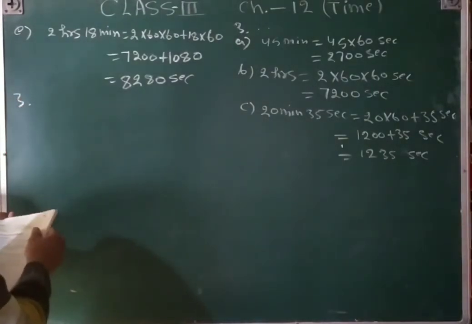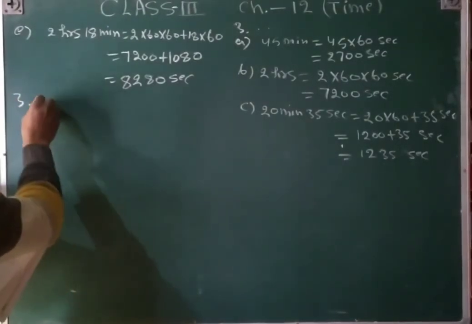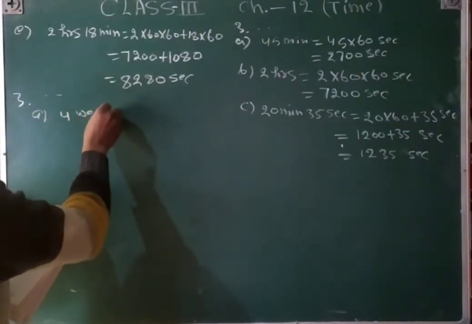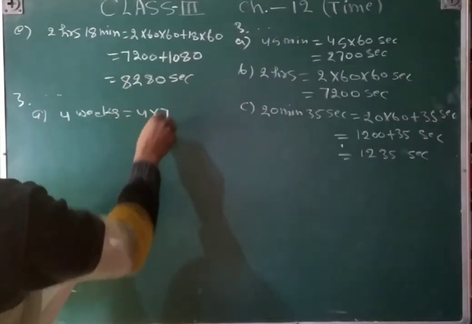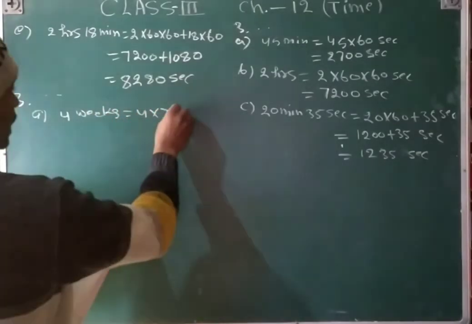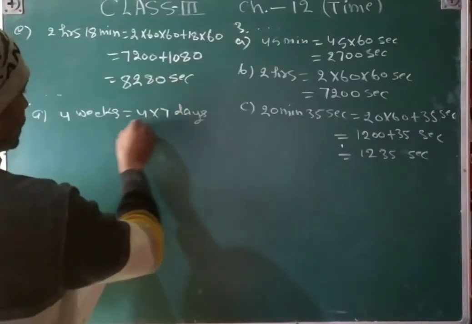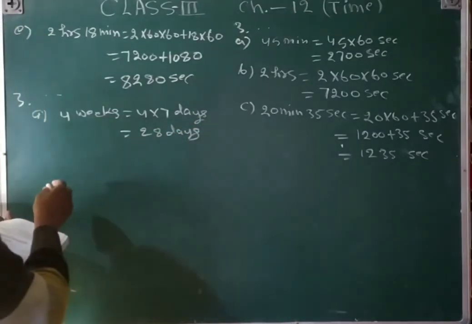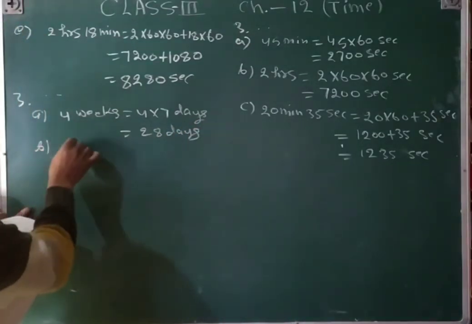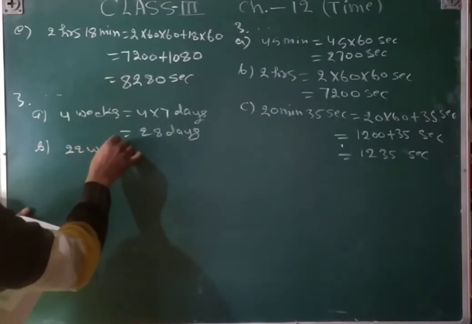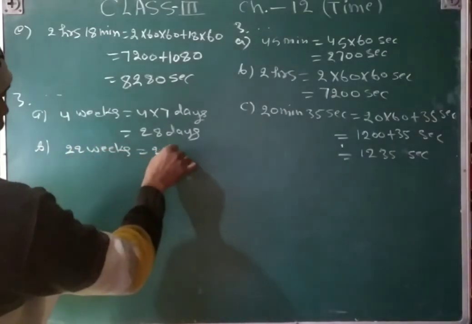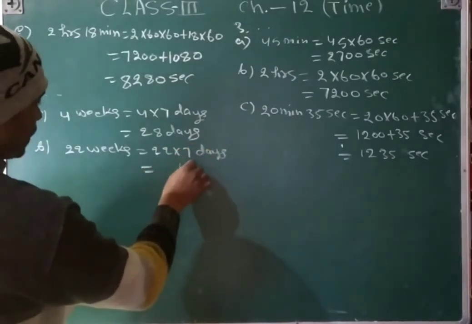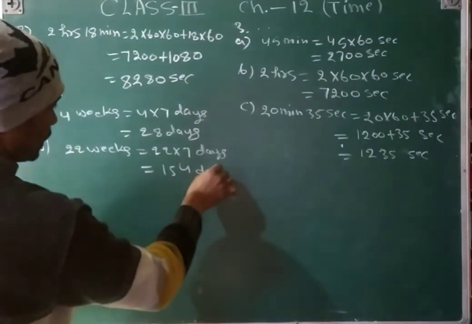Convert into days. Convert into days. A part, 4 weeks. 4 weeks is equal to 4 multiply 7, because 1 week is equal to 7 days, is equal to 28 days. And then similarly B part, 22 weeks. That is 22 into 7 days is equal to 154 days.